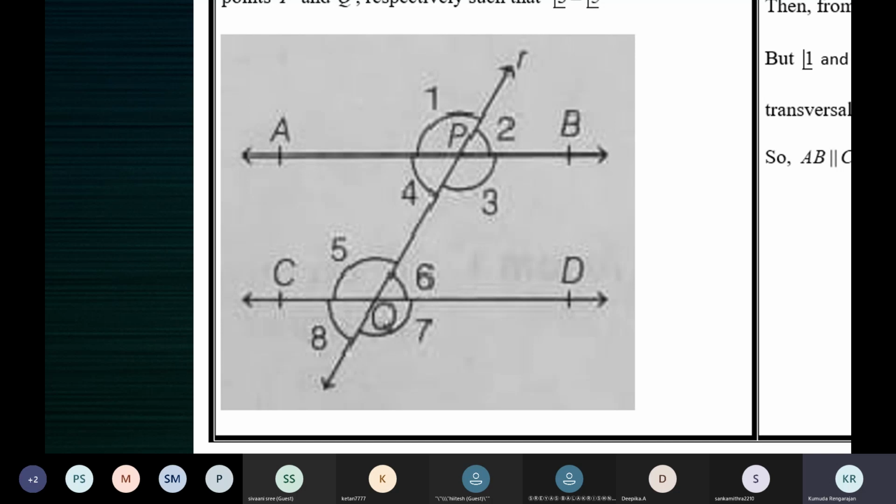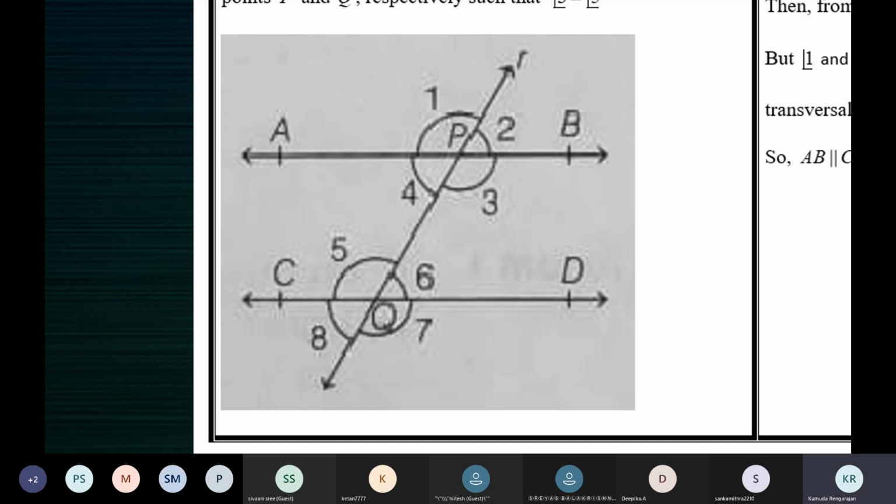So you experiment one, and using that experiment, you want to prove many others. So this is one such situation. You're trying to prove that when a pair of alternate interior angles is equal, then the lines must be parallel to each other.